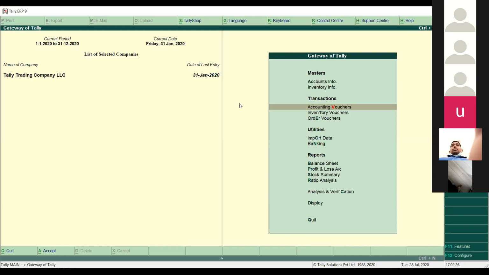Yeah, sir, actually Tally is a complete package. First of all, we have inventory management and accounting management. Sir, in Tally we can manage inventory and accounting both. First of all, how do we start the inventory in Tally? When we want to purchase some inventory, we raise a purchase order.